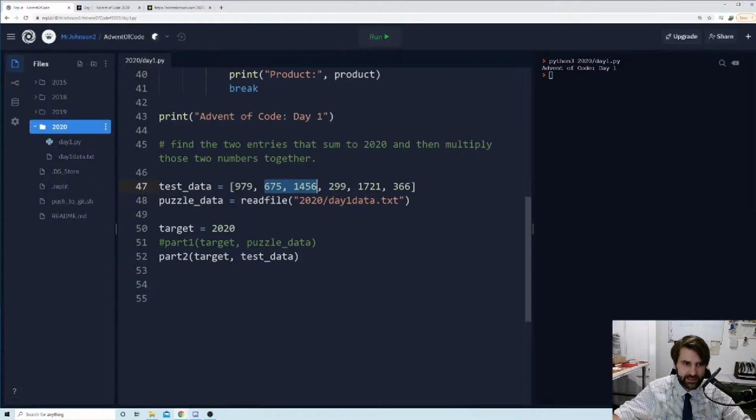But what we actually need to do is we're going to start at 979. That's going to be our i value, our first number. Our second number is going to be 675. And then our third number is going to go through the loop.